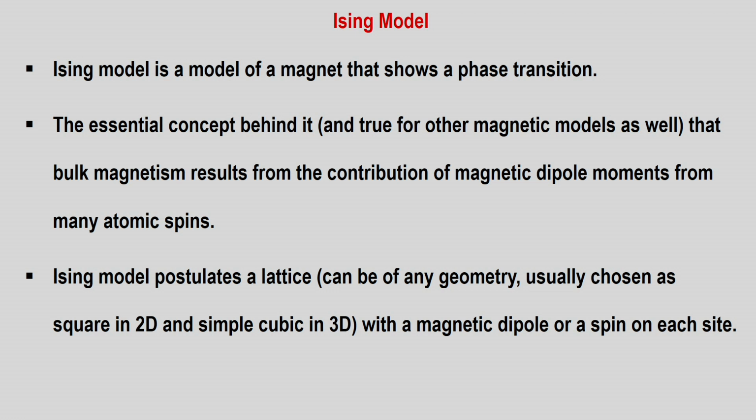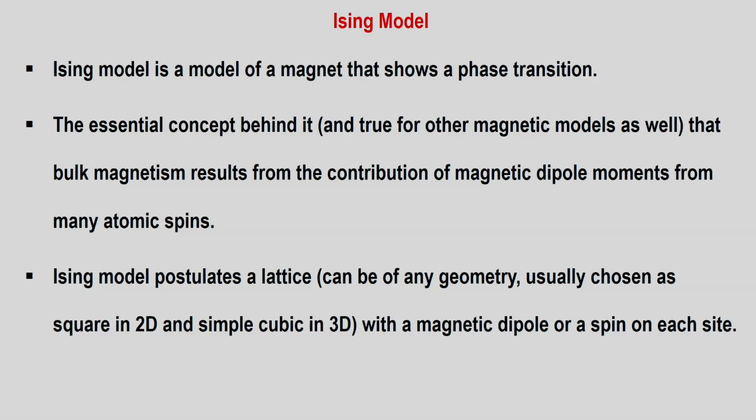You can have a simple cubic lattice, or you can have an FCC, face centered cubic lattice, or a body centered cubic lattice. In 2 dimension, one can have a honeycomb lattice, or other more complicated lattices such as Kagome, and so on. And there is a magnetic dipole or a spin located at each of these lattice sites.